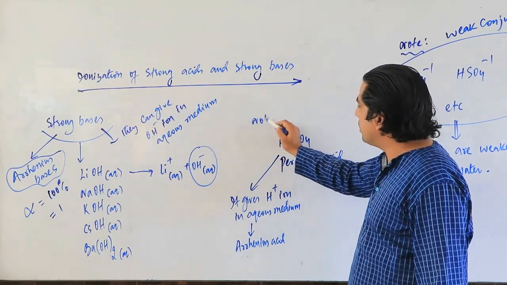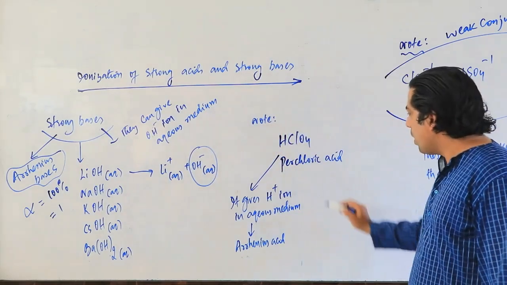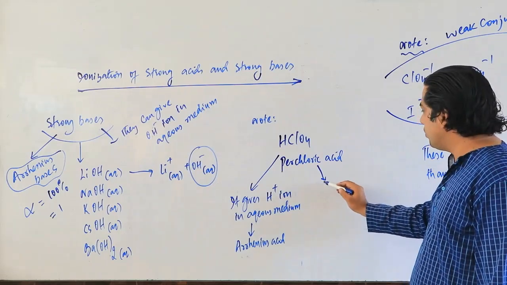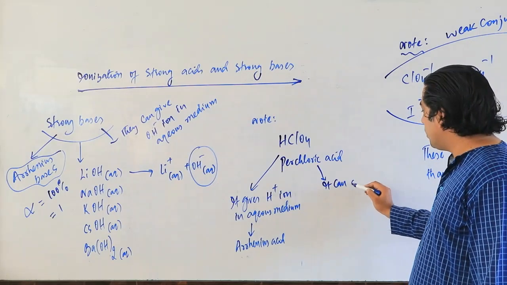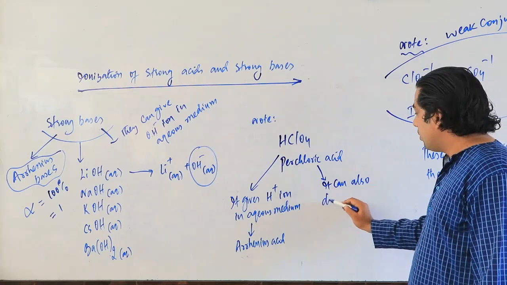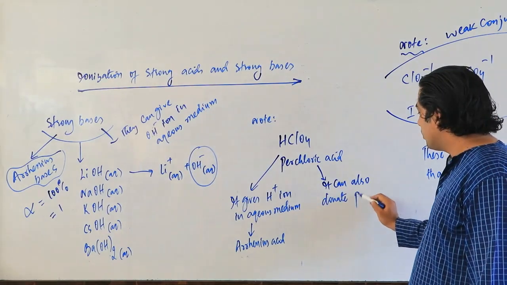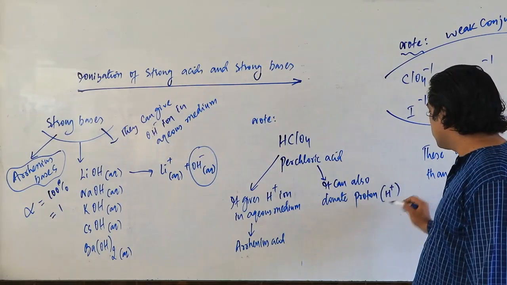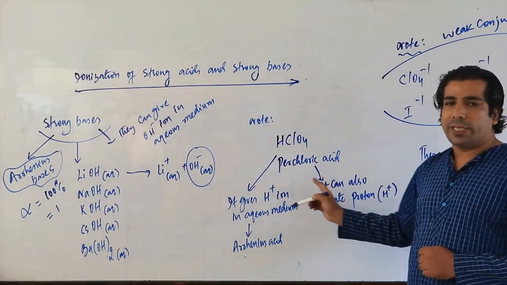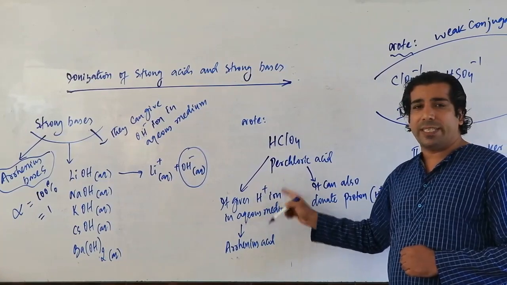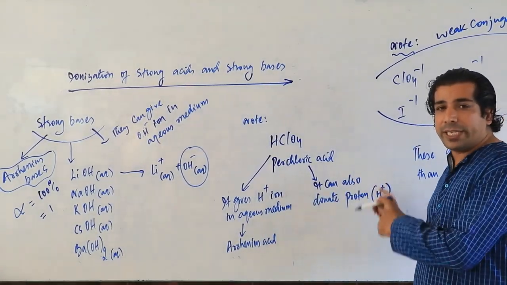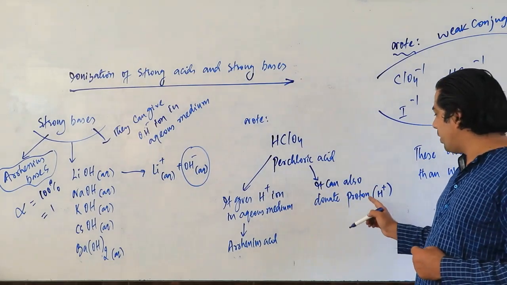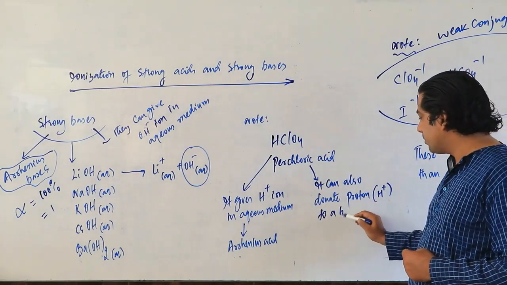Please make note of this. And this HClO4 can also donate a proton. Proton means H plus. So it can give both: it can give H plus ion in aqueous medium, or it can donate H plus to a base.